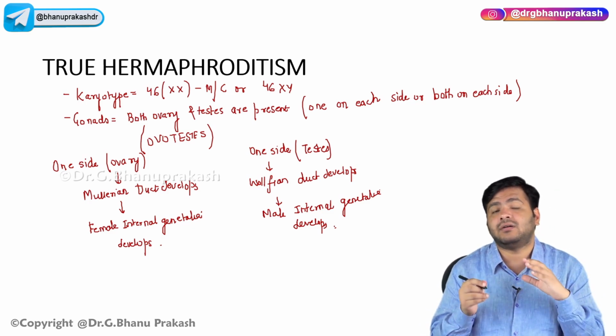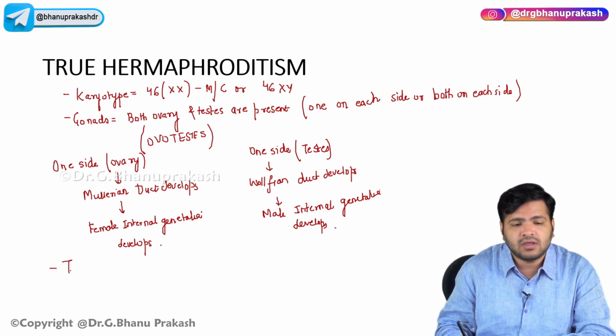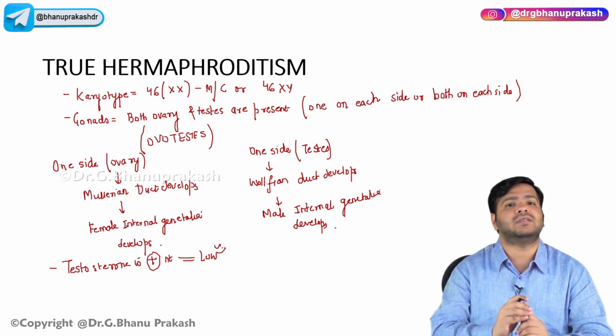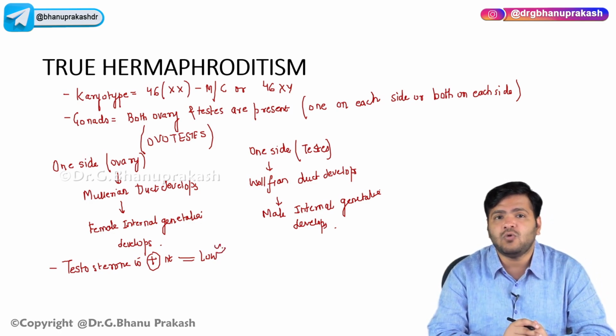Now, the hormone testosterone is present, but it is not present in the actual amount. It is present in low quantity.